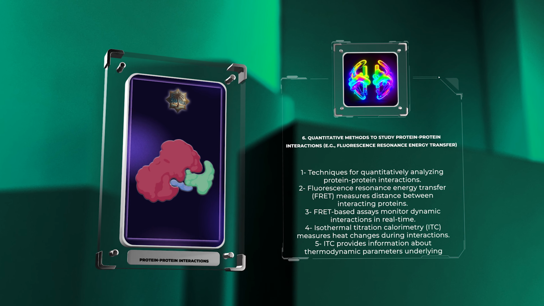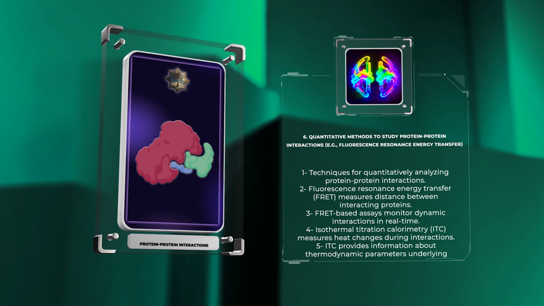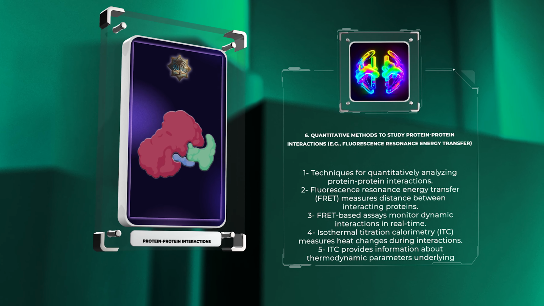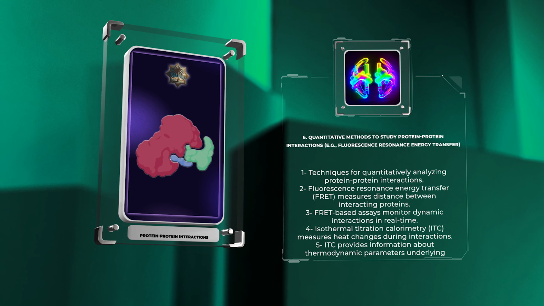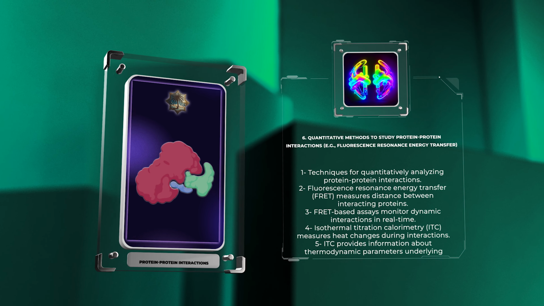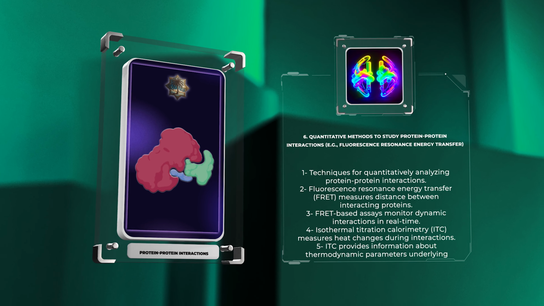One such technique is fluorescence resonance energy transfer, FRET, which measures the distance between two fluorophores attached to interacting proteins. FRET-based assays enable the monitoring of dynamic protein-protein interactions in real time and in living cells. Another quantitative method is isothermal titration calorimetry, ITC, which measures the heat released or absorbed during a protein-protein interaction. This technique provides valuable information about the thermodynamic parameters underlying protein complex formation, including binding affinity, stoichiometry, and enthalpy changes. These quantitative methods enhance our understanding of the kinetics and energetics of protein-protein interactions.